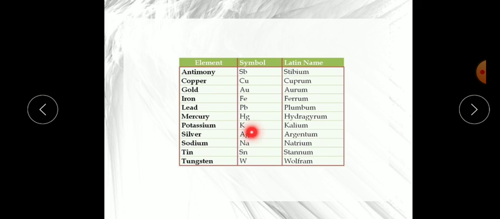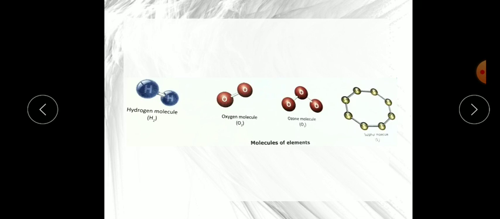Mercury we always write Hg. You have seen it in the chemistry book and physics book also, or your elder sister's or brother's book. Mercury we show as Hg, which comes from hydrargyrum. Like this you can see. So remember always, some elements' symbols come from their English name, some from their Latin name, some from their German names. Now what are molecules?